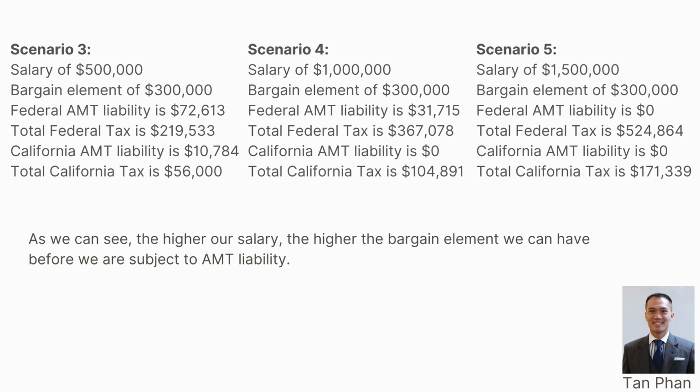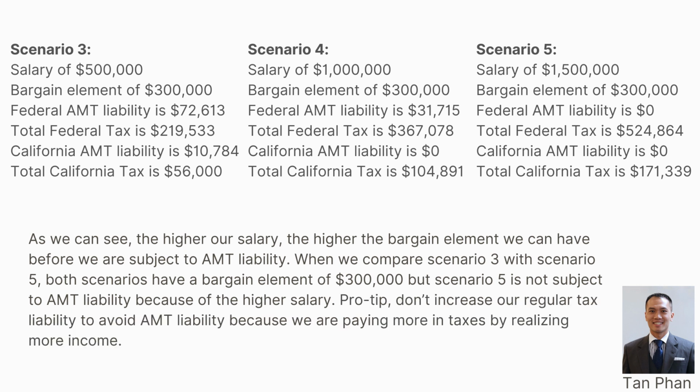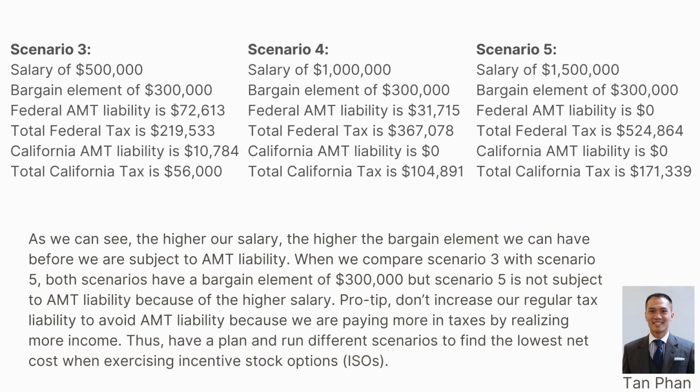As we can see, the higher our salary, the higher the bargain element we can have before we are subject to AMT liability. When we compare scenario 3 with scenario 5, both scenarios have a bargain element of $300,000, but scenario 5 is not subject to AMT liability because of the higher salary. Pro tip: don't increase our regular tax liability to avoid AMT liability because we are paying more in taxes by realizing more income. Thus, have a plan and run different scenarios to find the lowest net cost when exercising the